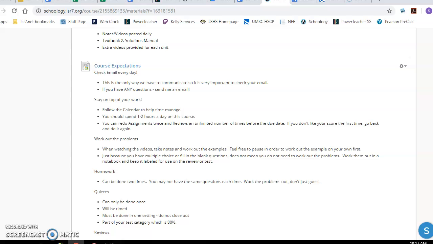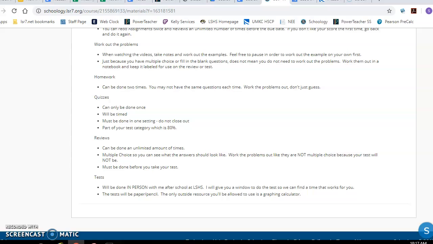Homework, like I said, can be done 2 times, quizzes 1 time. Reviews, unlimited amount of times. The reviews are all multiple choice, and this is really just so you get an idea of what the answers should look like to help you prepare for the test. But the tests are not multiple choice. Okay, so still plan to work them out like you would if they weren't.